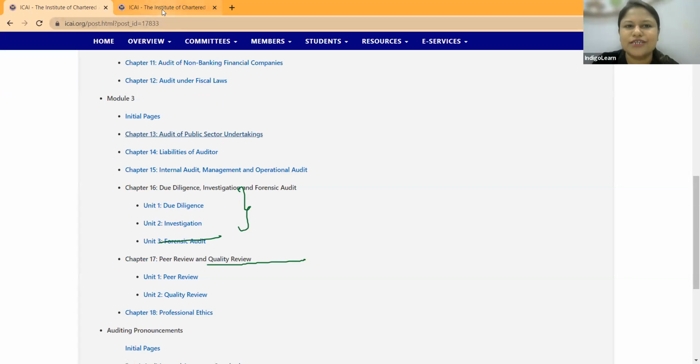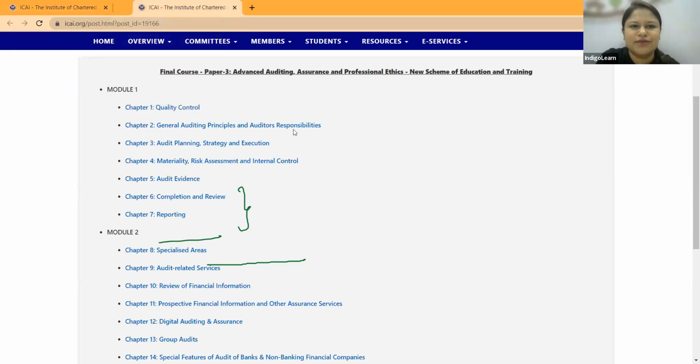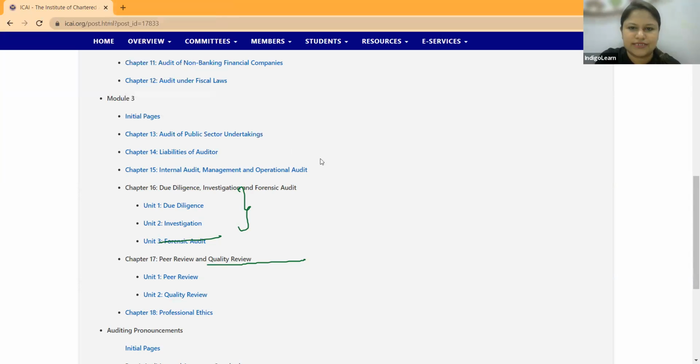Let us see what the new syllabus is talking about. When you look at the new syllabus, first of all, you'll be happy, because the content itself will look very small compared to the earlier one, where so many divisions were done. They have given a very clear structure of 3 modules, and under that, there are respective chapters given. No subclassification, nothing has been done. So in one go, it looks very simple to understand.